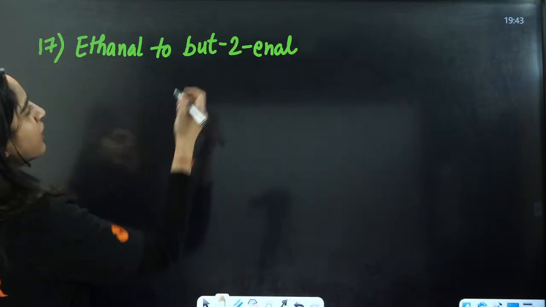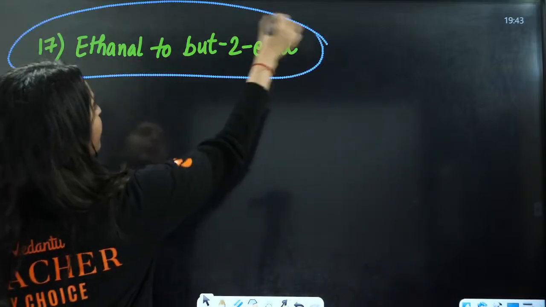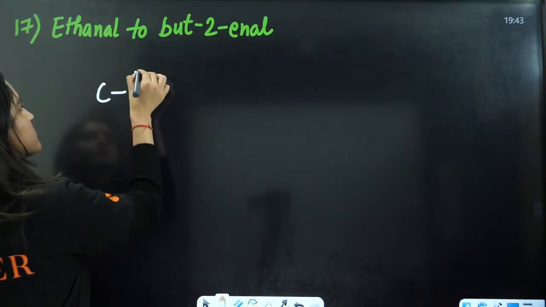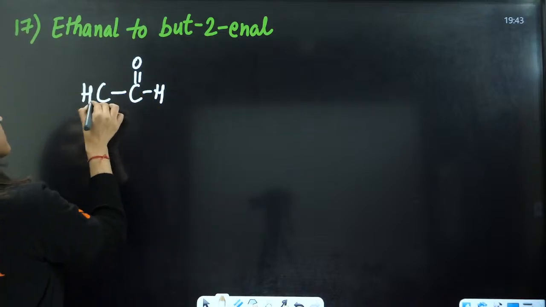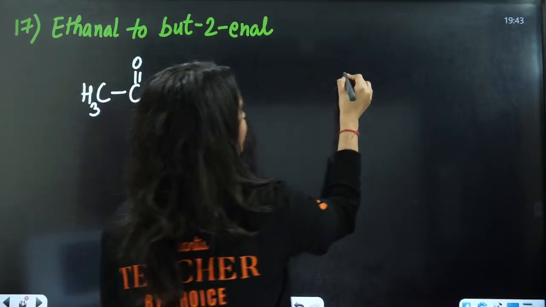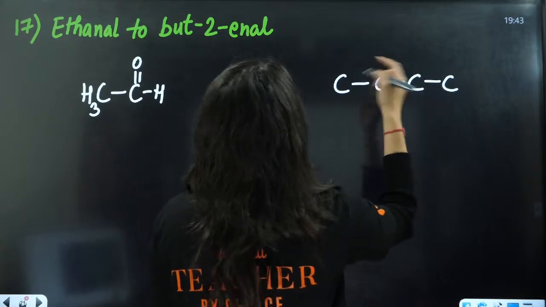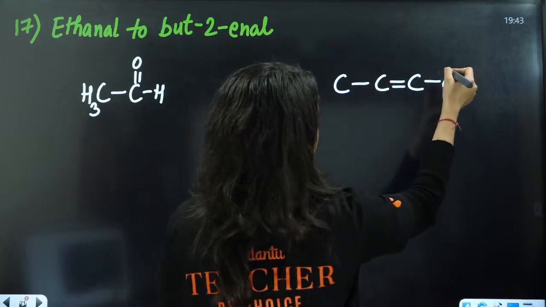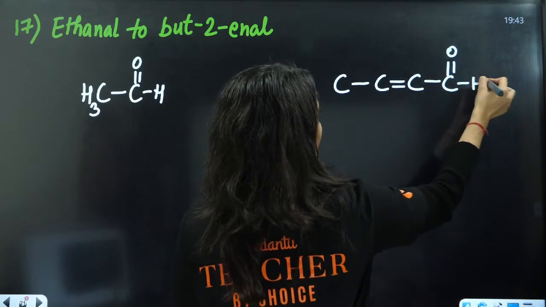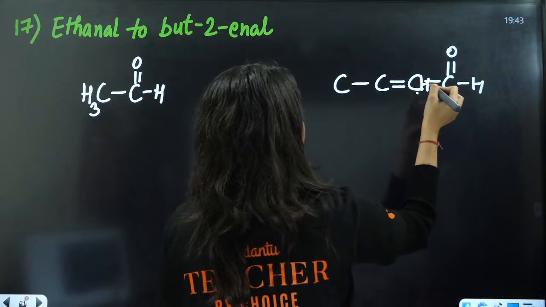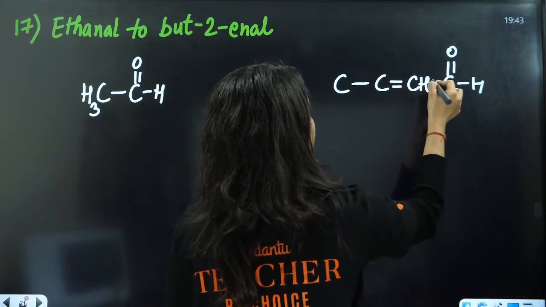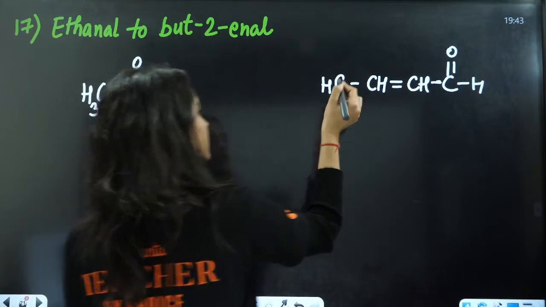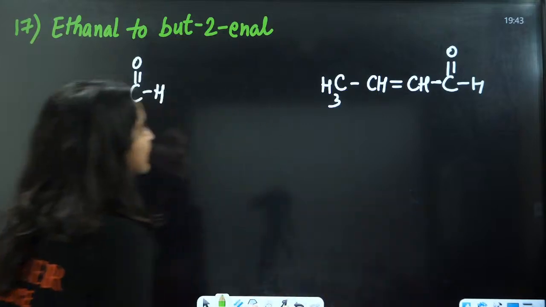Next is ethanal to but-2-enal, very important. Ethanal is CH3 C double bond O H. But-2-enal is C double bond O H, CH, CH, CH3.